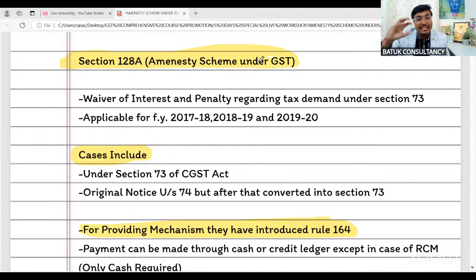So this amnesty scheme is applicable for a specific period, and the period is financial year 2017-18, 18-19, 19-20. That means if any demand is related to the financial year 17-18, 18-19, 19-20, in that case you may go for the amnesty scheme. Now the point is that government is saying that, sir, we are providing you the relief. Now you just need to pay the tax amount.